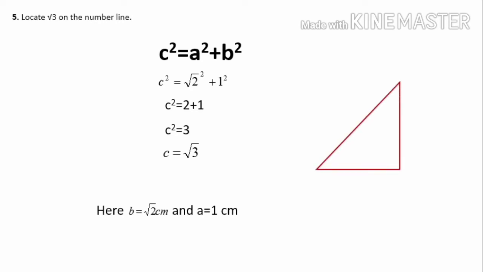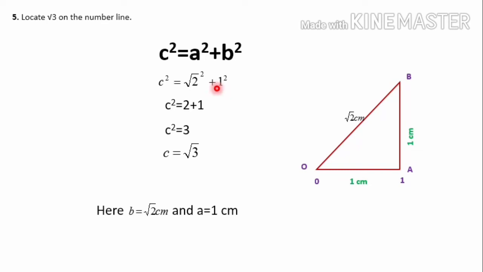First of all we have to form a right triangle, that is OAB, and the length of OA is the distance between 0 and 1, that is 1 centimeter, and the length of AB is also 1 centimeter. Then surely OB is the hypotenuse of the triangle OAB. Then the length of OB will be root 2 centimeter. So one side I have got root 2.